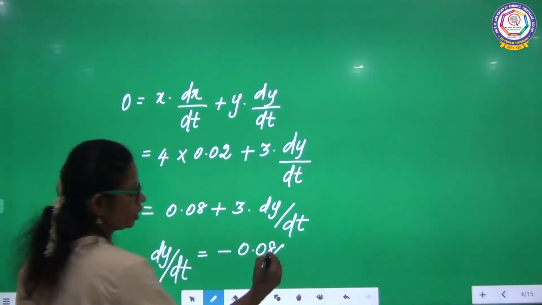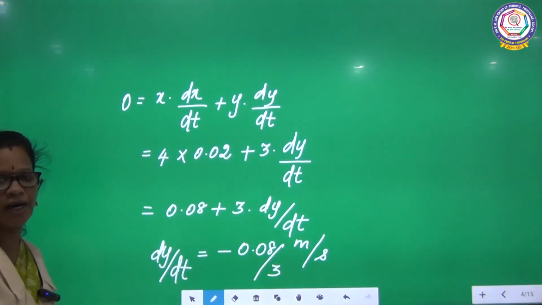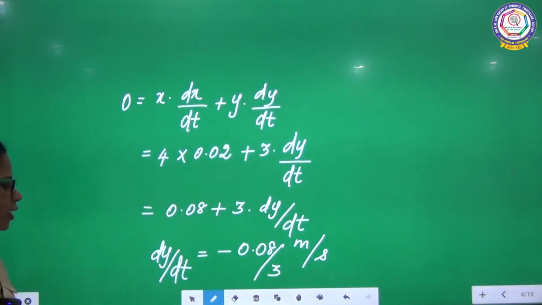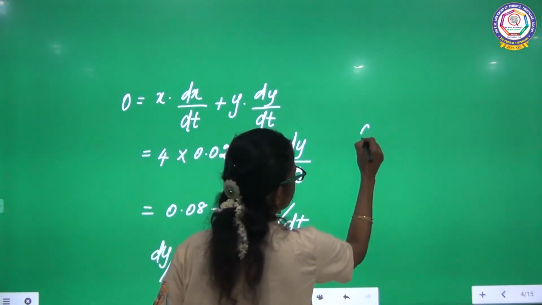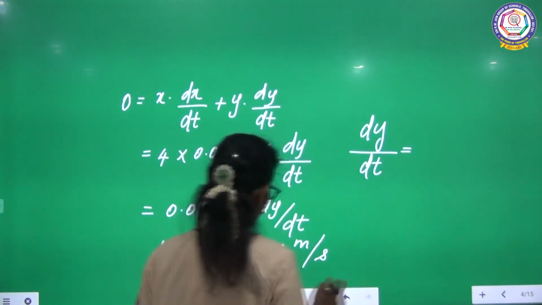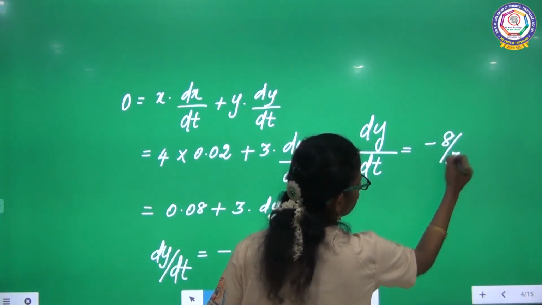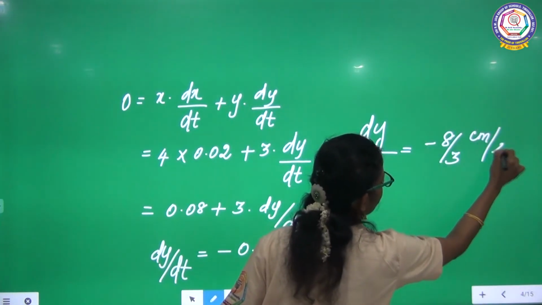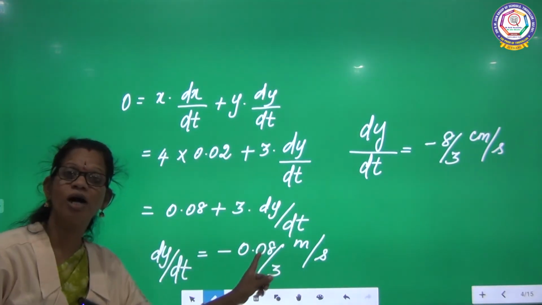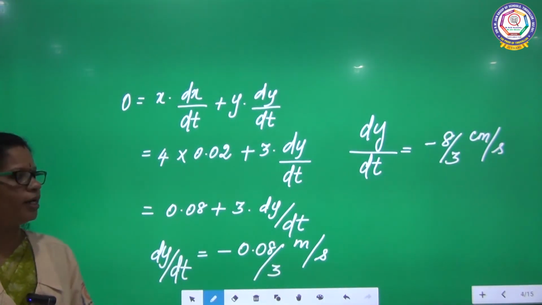0.08 divided by 3 meter per second. If you want to convert into centimeter, how to convert? The meter should be multiplied by 100, which is equal to minus 8 by 3 centimeter per second. Minus 0.08, when you multiply by 100, 0.08 into 100, you will get 8.